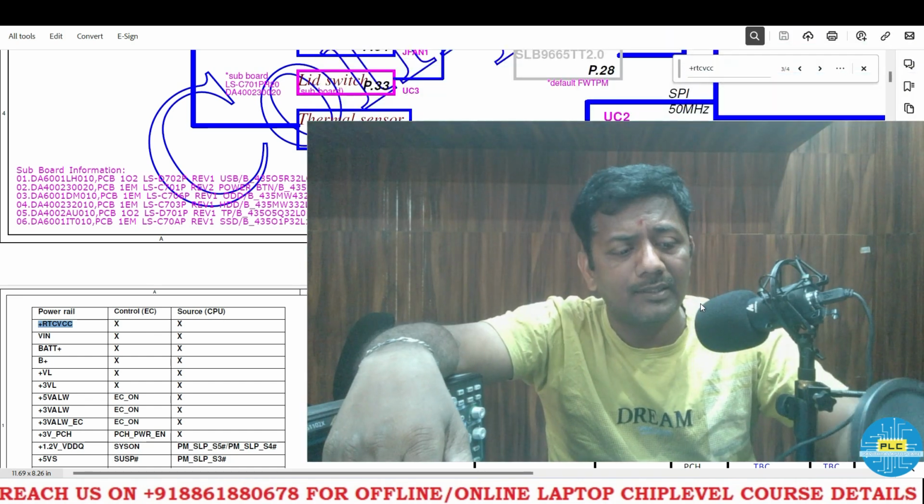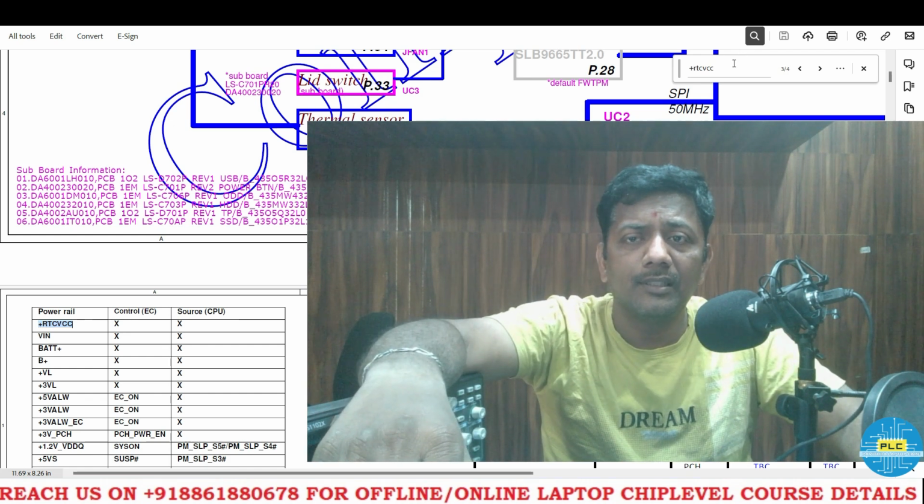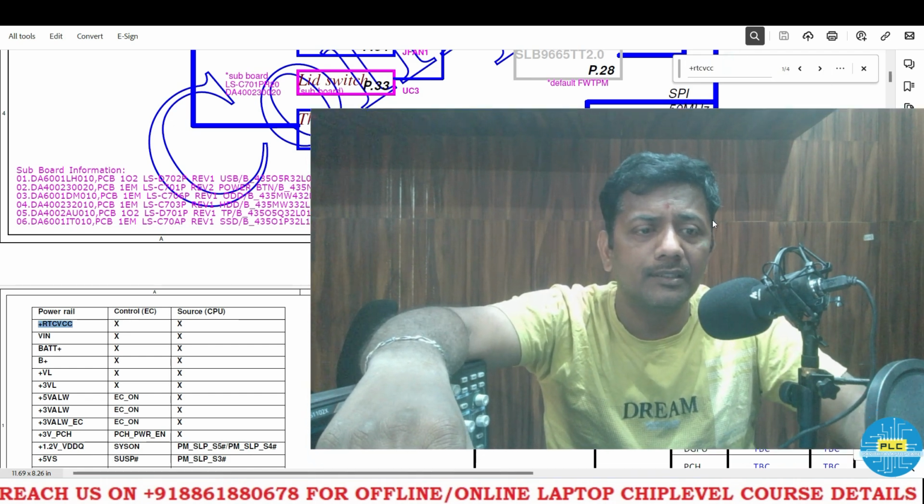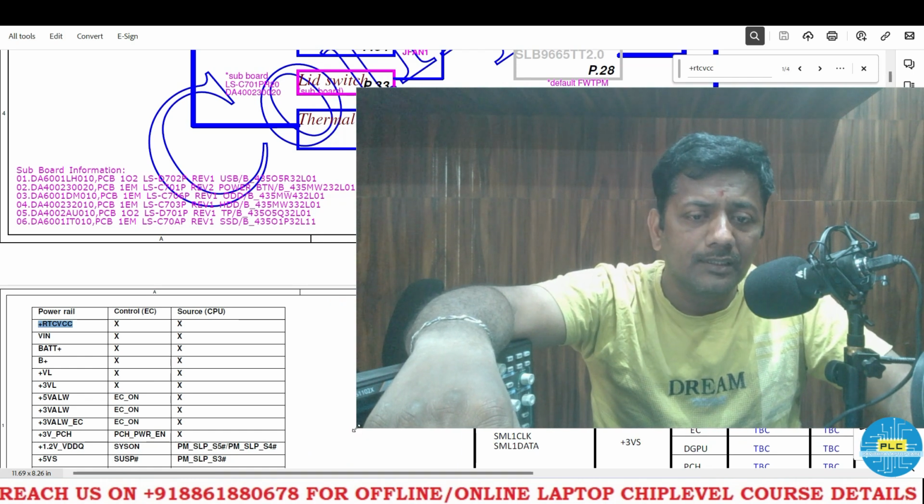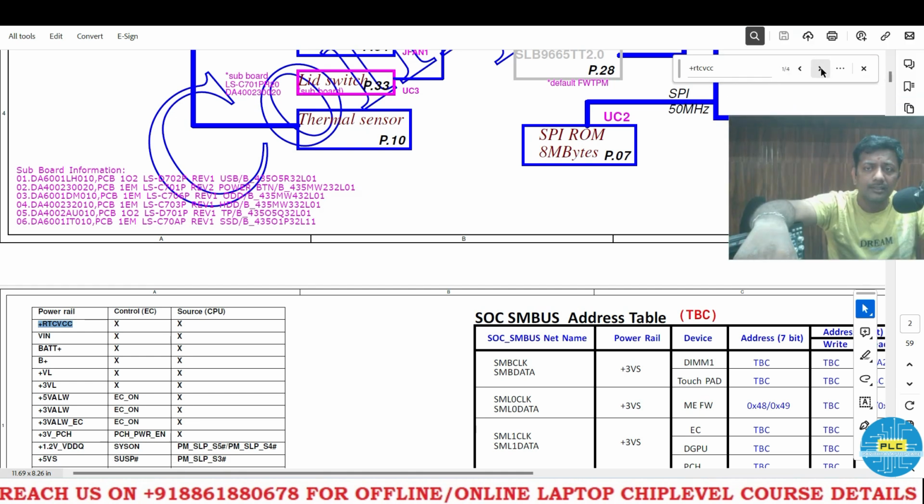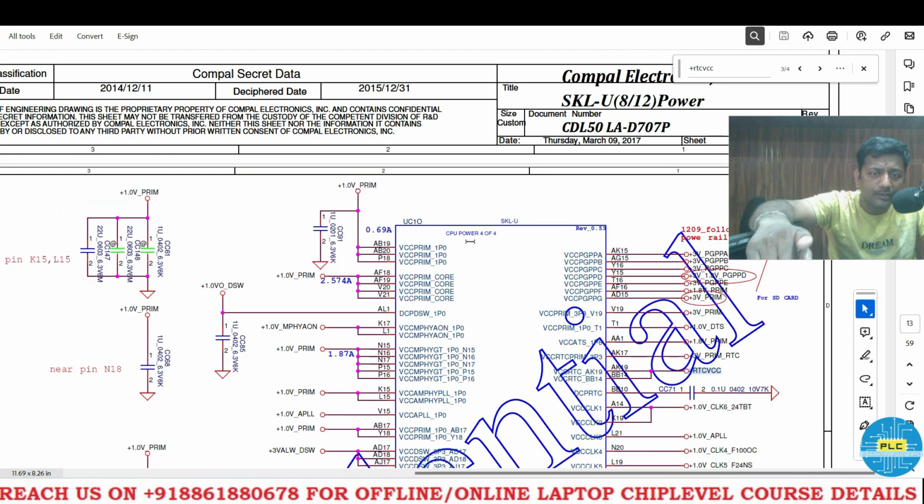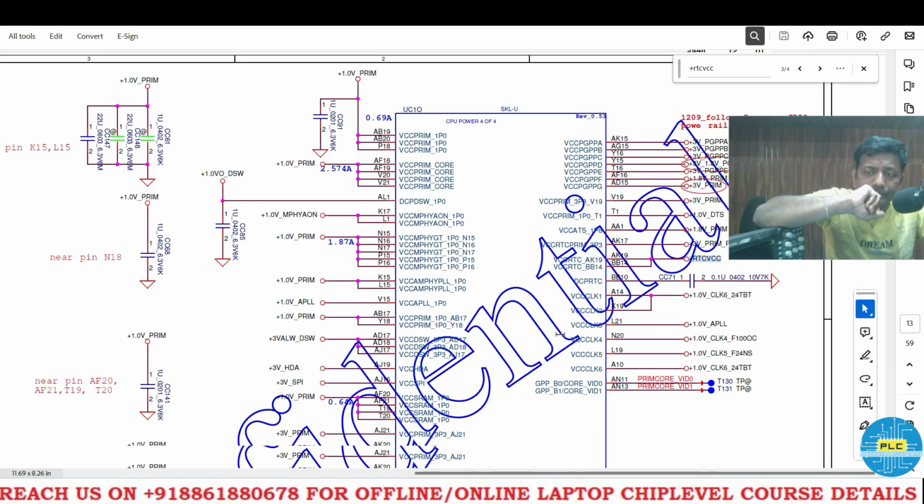Here I will search RTC VCC, right? Searching RTC VCC, here is the one. I will reduce this. Next, where has it gone? Here RTC VCC has gone to the CPU power, meaning it's an SKL U. It's the SOC power management section, CPU power. Okay, next, where will it go?